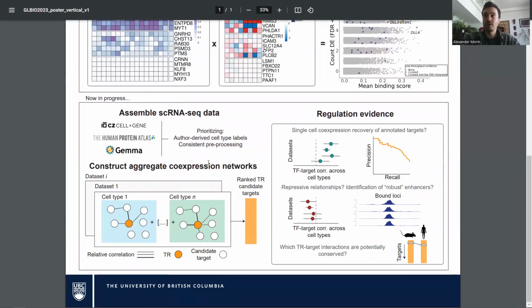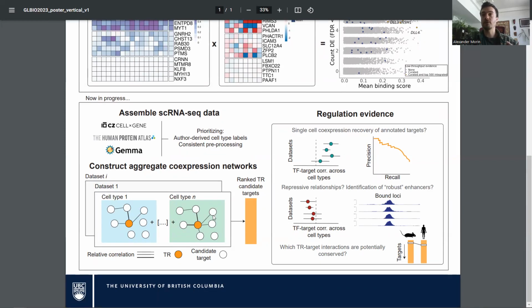And so I'm still working on things like understanding the effect of the count matrix processing on some of this output, but the underlying idea is quite simple. For a given data set, for each cell type, you construct a gene-gene correlation matrix or network. You rank standardize these edges, and then you sum them over each cell type within a data set.